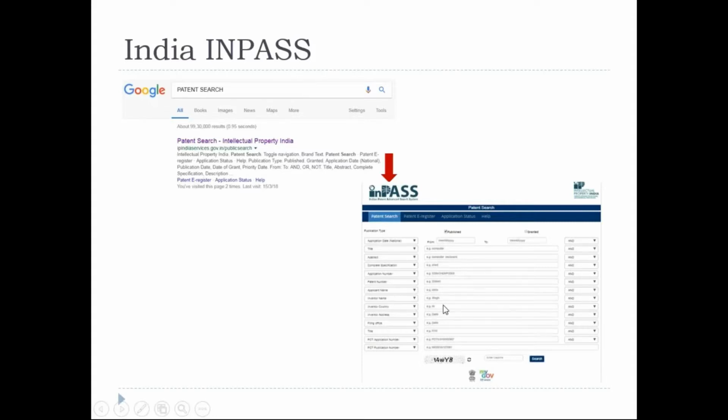Why will the rest not show? The rest I filed before I joined this college, so there it comes under only my name. It won't come under this, right? So why I'm stating all this is, if you are doing a search, you need to ensure whether it is published also. That is also mandatory for an applicant or inventor to know, right?